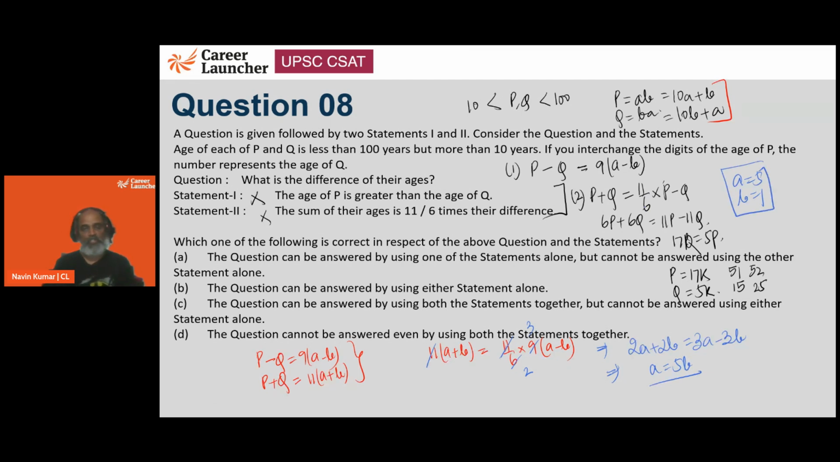So the 2-digit number that we had chosen was 10A plus B, which is 10 into 5 plus 1, which is 51. So 51 is the only value such that its reverse is 15, and if I add them, it is going to be 11 by 6 times the difference. So basically, individually, we were not able to solve it. Using option C, we were able to solve it.